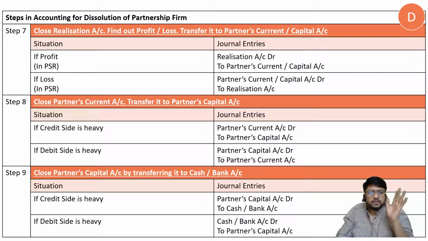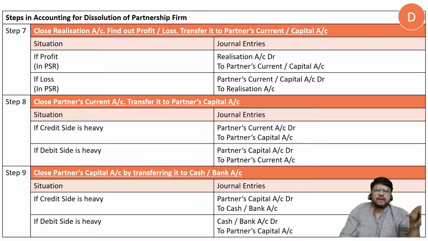So step number 7 is over. We have closed realization account, and we have transferred the profit or loss to partner's capital in their profit sharing ratio. Next, close partner's current account and find out the balance, transfer it to partner's capital account.